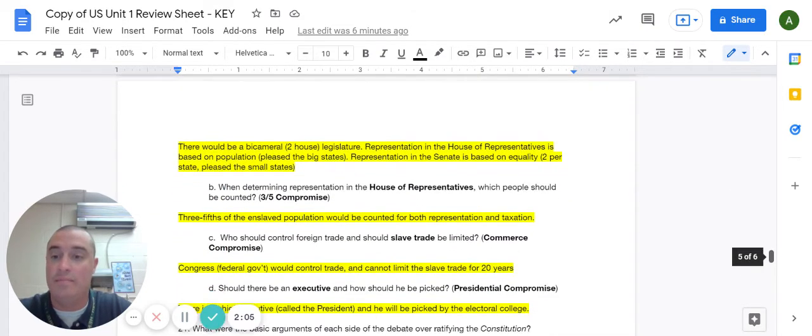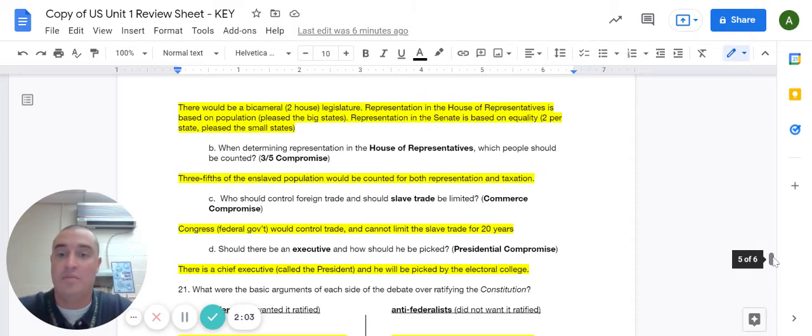This is question 20. Under the Great Compromise, this was about representation. So this led to the creation of a bicameral or two-house legislature. We have the House of Representatives. Representation in the House is based off of population. This pleased the big states. Representation in the Senate is based off equality, 2 per each state, and this pleased the small states.